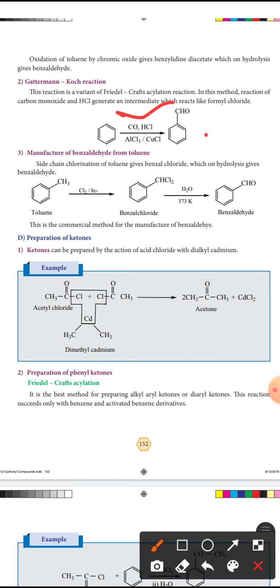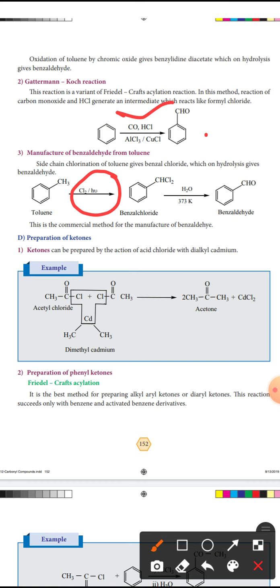The next one is the manufacture of benzaldehyde from toluene. Toluene reacted with chlorine in the presence of sunlight, h nu. So here how many chlorine molecules reacted? 2 chlorine molecules reacted. Okay, so that 2 hydrogen combine with 2 chlorine to liberate hydrogen chloride. Instead of the removed hydrogen, 2 chlorine atoms will join in the toluene group.